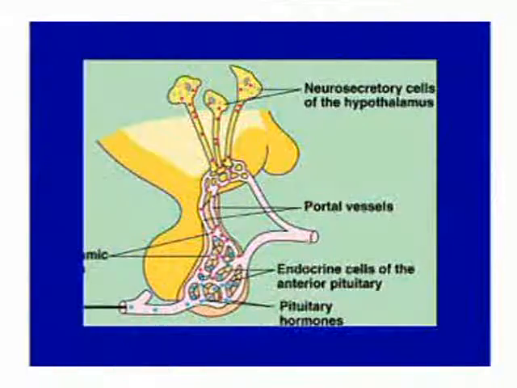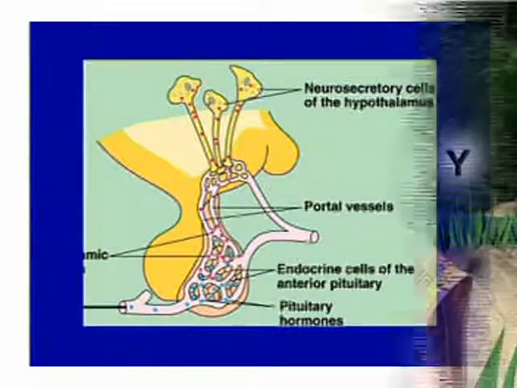Let us discuss the histology of anterior pituitary. Anterior pituitary consists of two types of cells, chromophils and chromophores. Chromophils are cells which are granular in type. They are secretory cells which stain with acidic and basic dyes. Chromophils can be grouped into two types of cells.